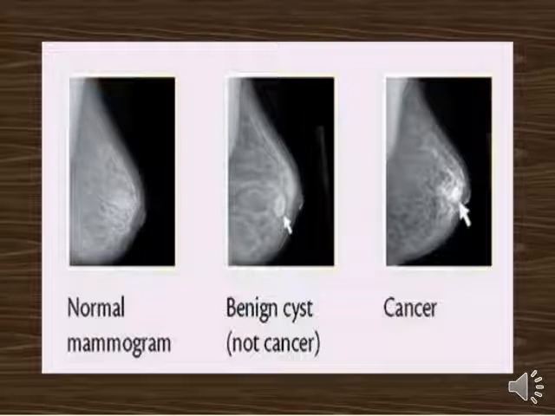But if we look at the second image, here a benign cyst and benign tumor is occurring in the site of the breast tissue. If you are able to see, there is one arrow mark, and just above the arrow mark we can see one white patch. That particular thing comes under benign cyst or benign tumor.